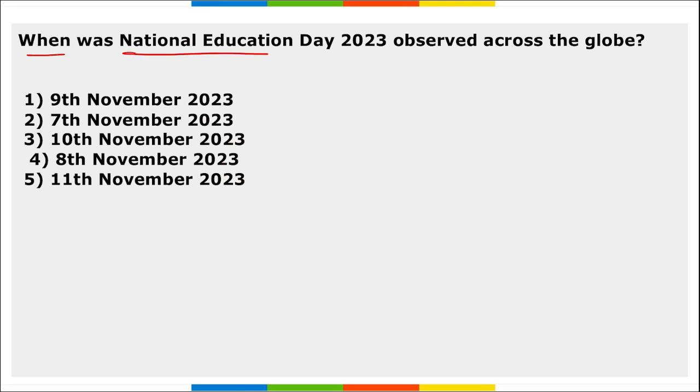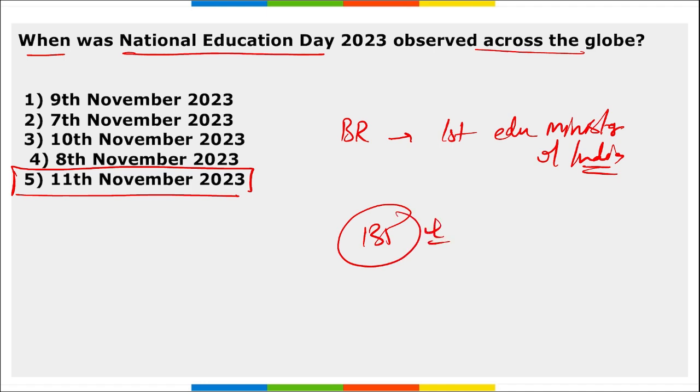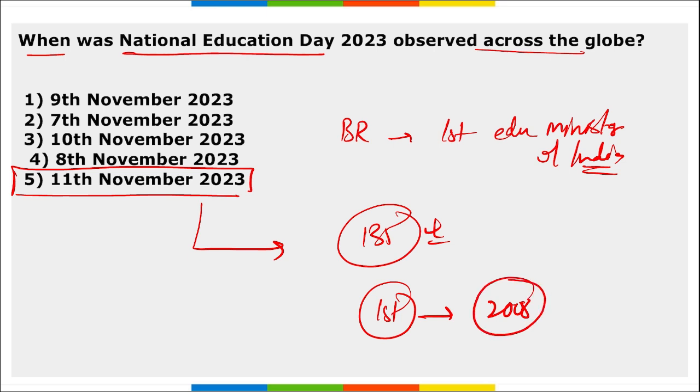Next, when was National Education Day observed across the globe? So National Education Day is observed across the globe on 11th of November and this is to mark the birth anniversary of Bharat Ratna awardee Abdul Kalam Azad sir, right, and he was our first education minister of independent India. Right, and this was in 2023 his 135th birth anniversary. First ever National Education Day was observed in the year 2008.